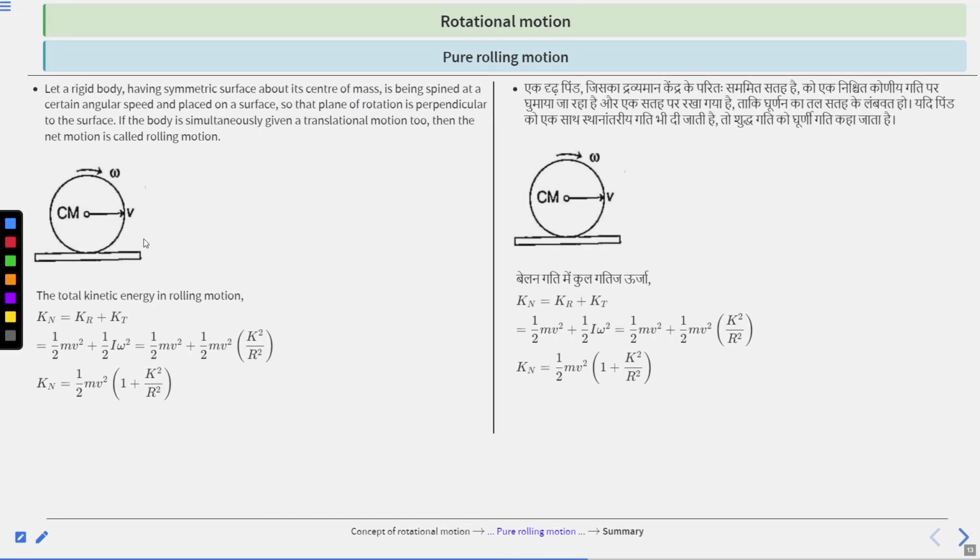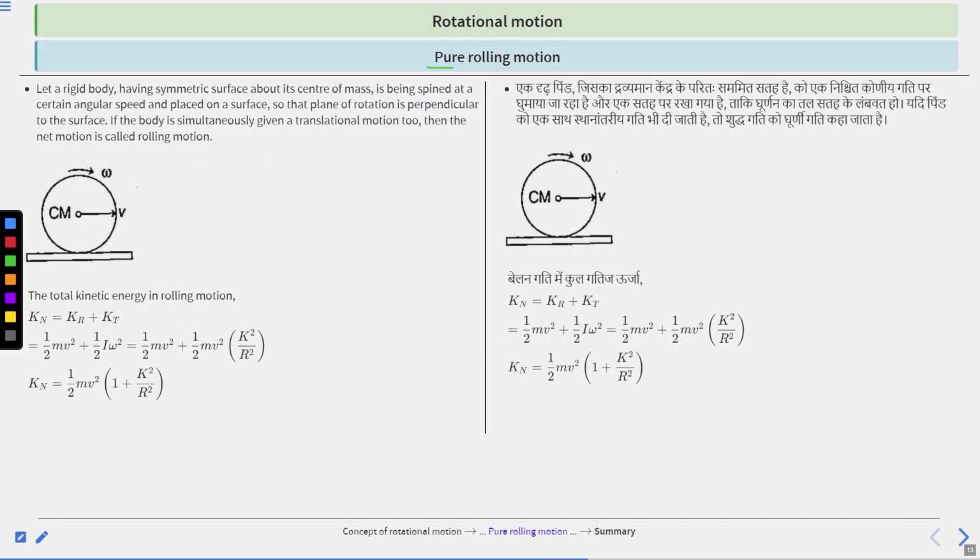Next is pure rolling motion. Let a rigid body having a symmetric surface about its center of mass be spinned at a certain angular speed and placed on a surface so that the plane of rotation is perpendicular to the surface. If the body is simultaneously given a translational motion too, then the net motion is called rolling motion.